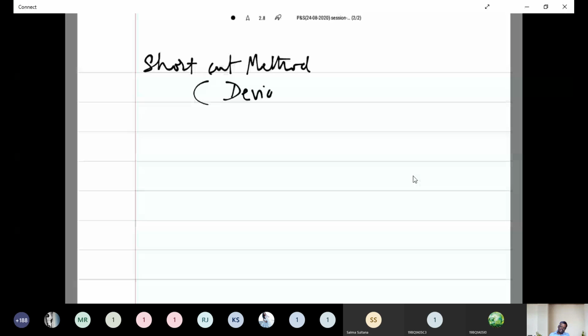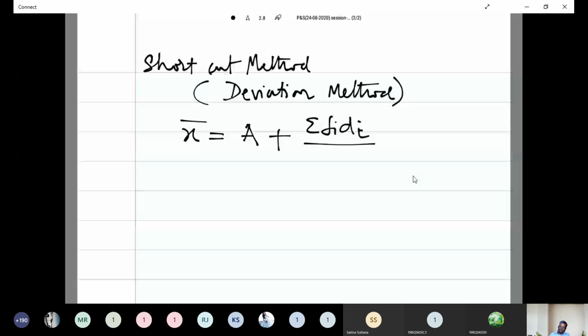What is the meaning of deviation? Difference, change. Deviation method: mean of the distribution x bar is equal to a plus summation fi di by summation fi.